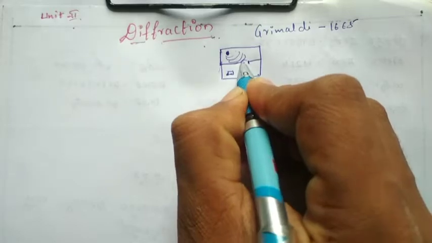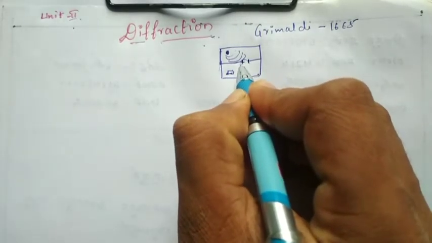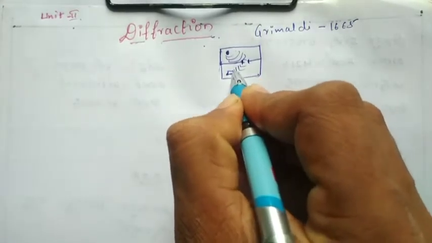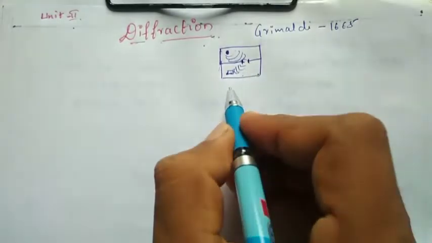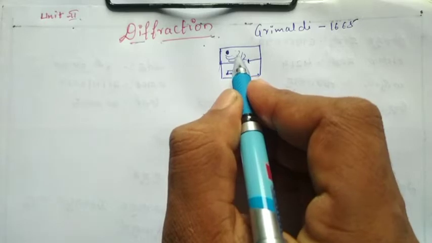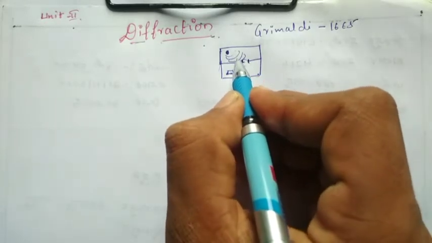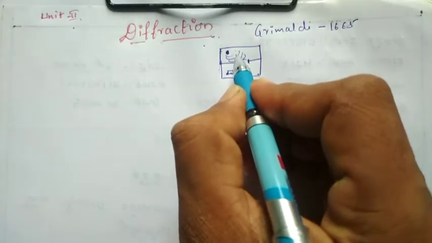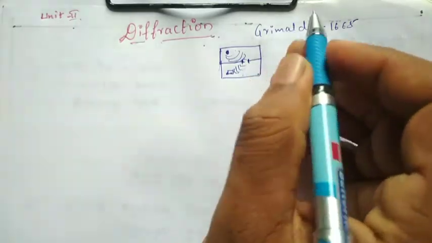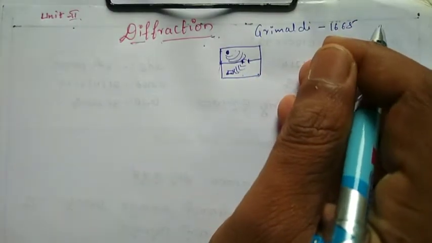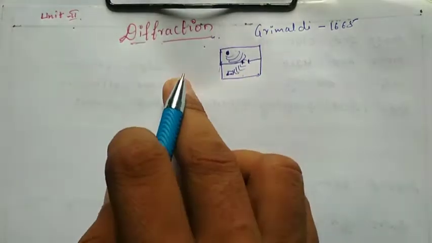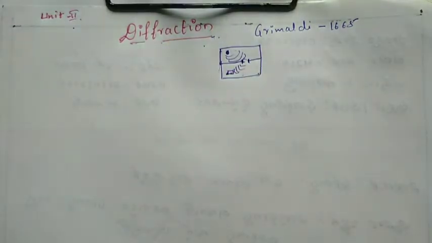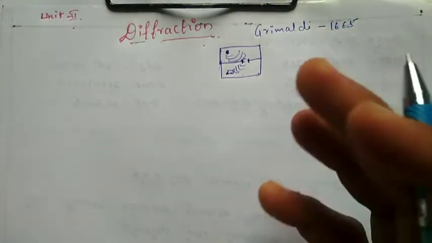So the door, it means. In the door it will be bent and it will reach your ear. At that time you hear the song. So generally you got it, waves will be bent at the obstacle. So in diffraction you have to consider that light travels in the form of waves. The waves have a proper bending around the obstacles.